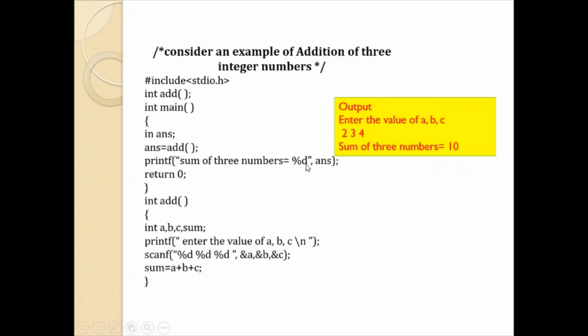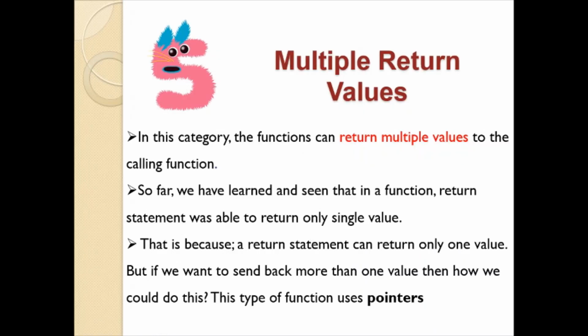It will get replaced with this %d. Here you can see the output. Enter the value of a, b, c. So here when you enter 2, 3 and 4, it will be stored in a, b and c. When you compute, sum will be having the total of a, b and c, and here you will be returning the sum back to the function where it will get stored in answer, and here sum of three numbers is printed, that is sum of three numbers is equals to 10. This is about fourth category of a function.